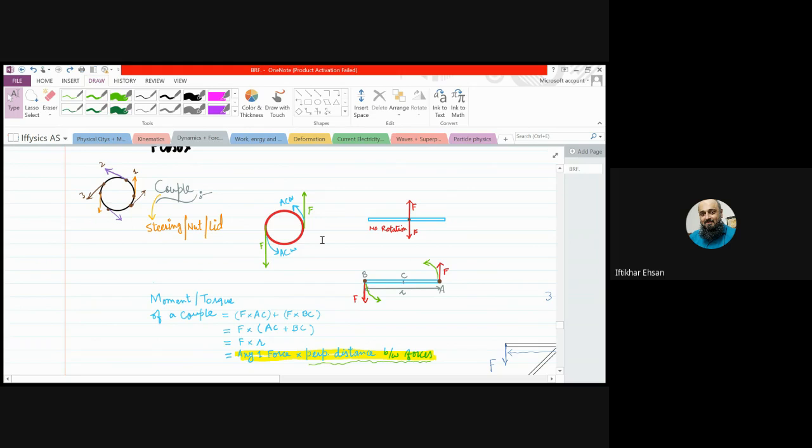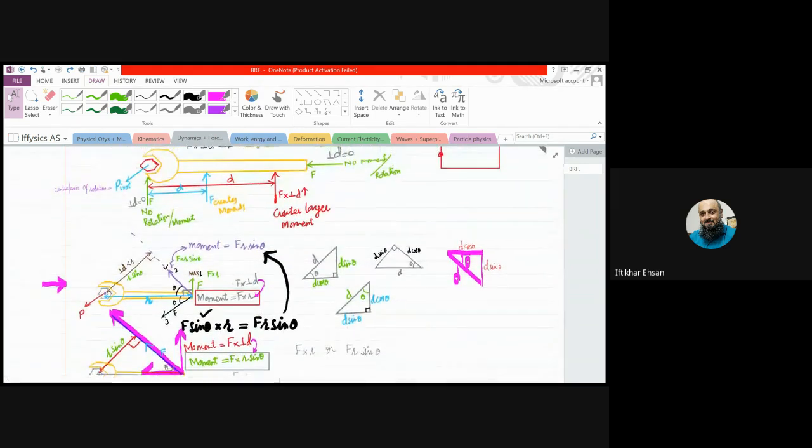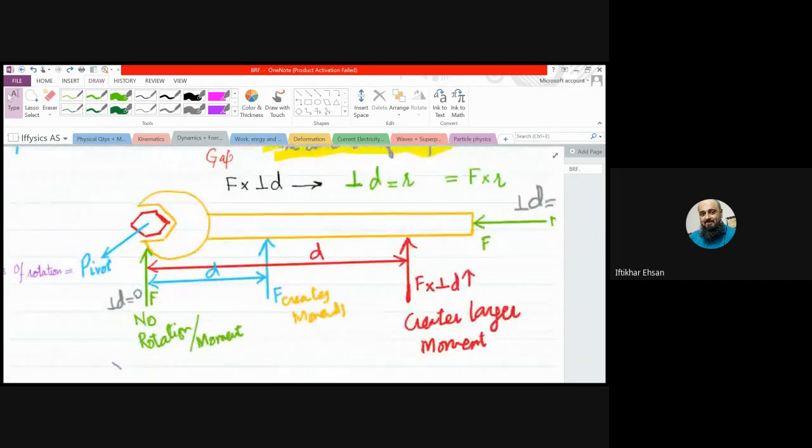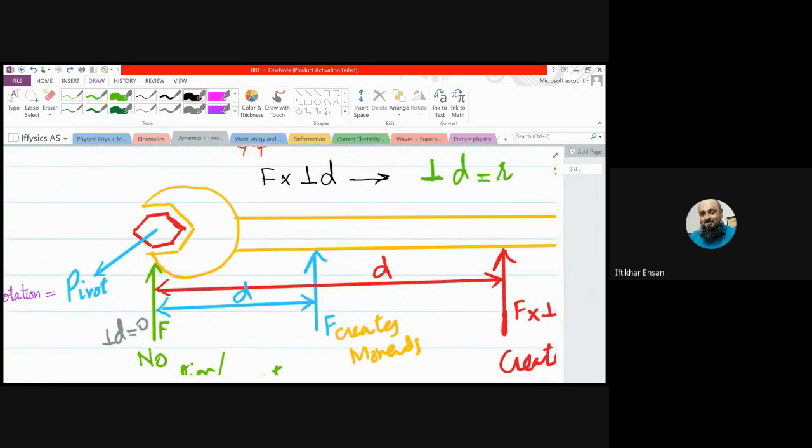Like the steering, we rotate it usually with two hands. Yes, one hand can also operate the steering, but we can rotate it by using two hands. Similarly here, when the spanner was making it rotate, you can notice the spanner touches the nut here and here at two sides.